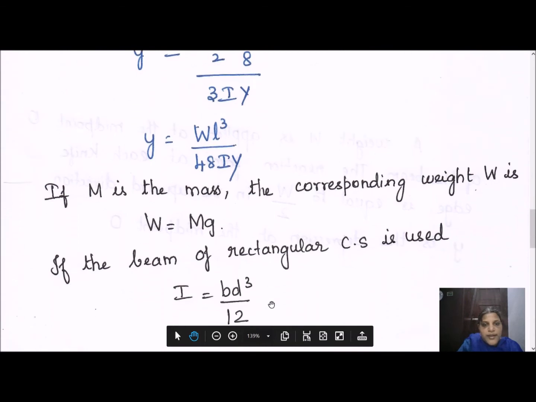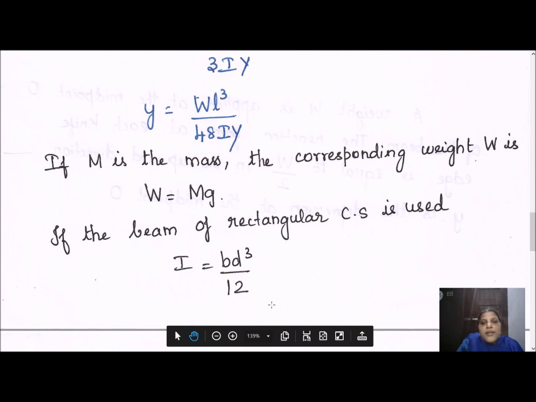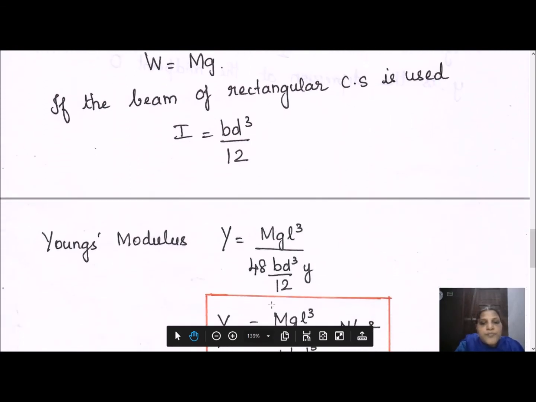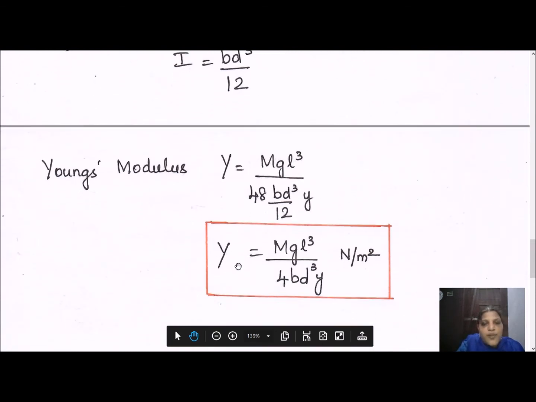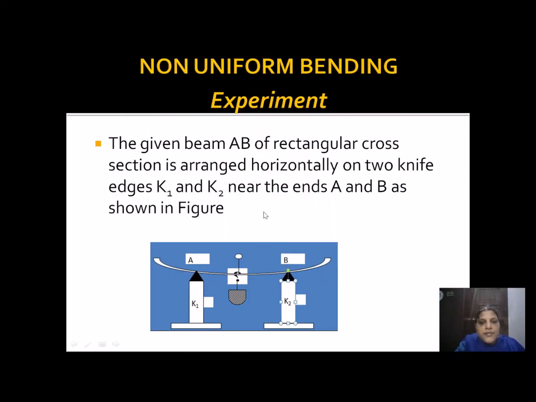Now we are using a rectangular cross section. Suppose you use a long scale, the moment of inertia is bd cube by 12. So you substitute it here and get the answer for Young's modulus. The value is mgL cube by 4bd cube y Newton per meter square. So far we have studied the theory, and now the actual experiment is presented here. The beam is bent at the center. The beam suffers a depression at the center.